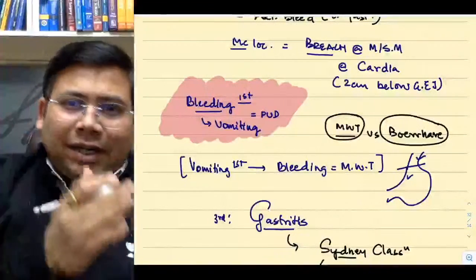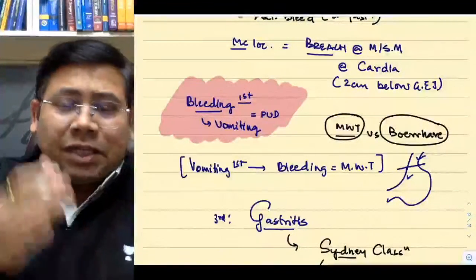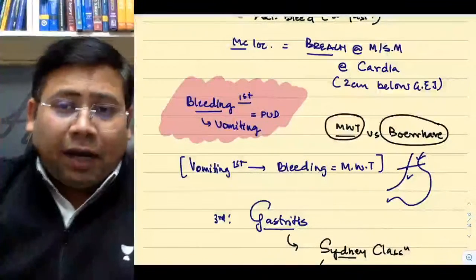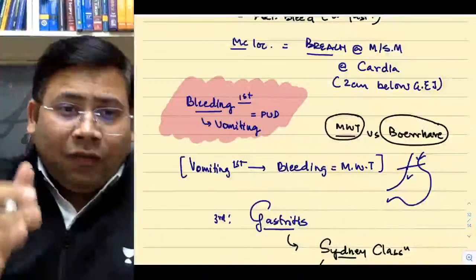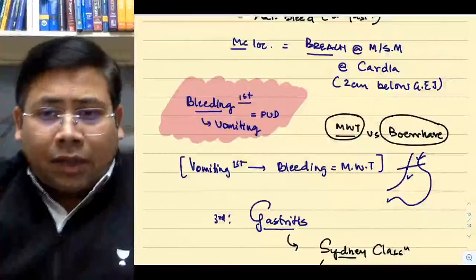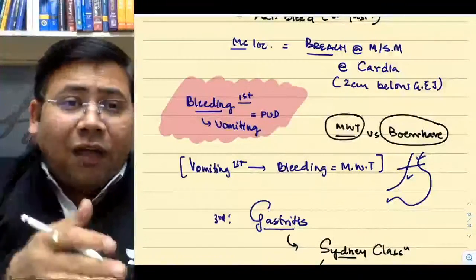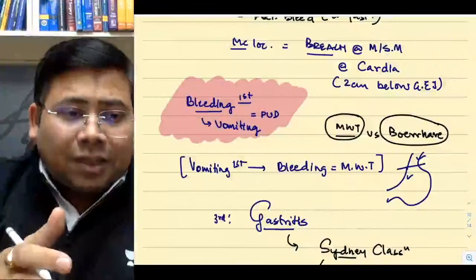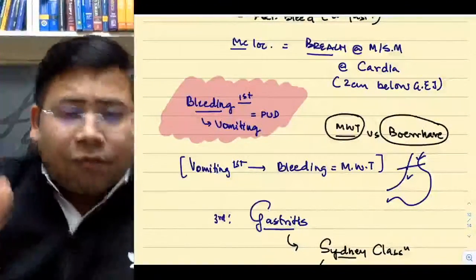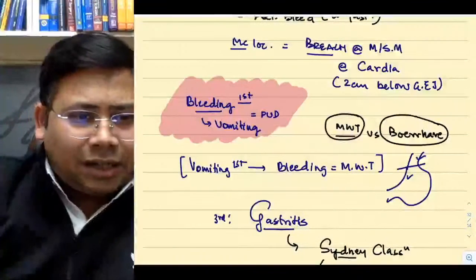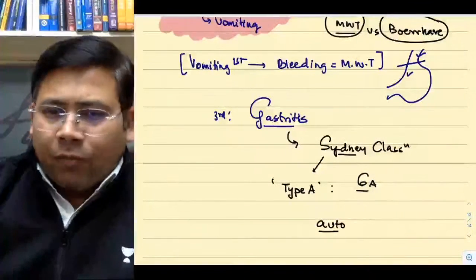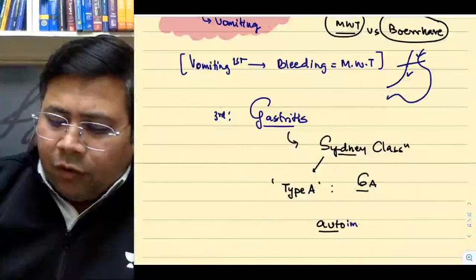Mallory Weiss is on the right hand side, along the lesser curvature, but Boerhaave syndrome is a left posterolateral perforation. Mallory Weiss is against the closed pylorus, and Boerhaave is against the closed glottis. Try to understand. Mallory Weiss conservative management, Boerhaave surgical management. Siddharth, is it clear, beta? Okay. So type A, you have autoimmune.